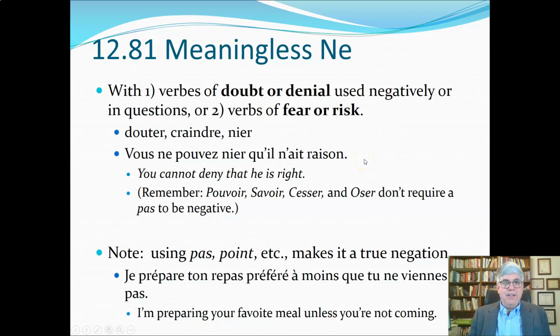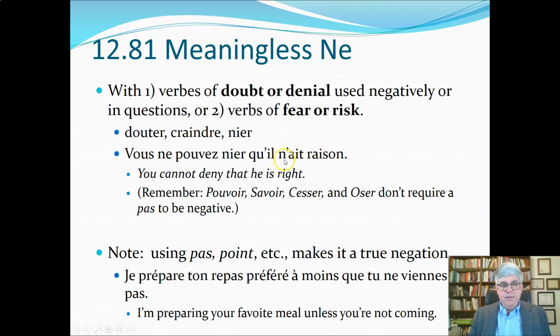Now, this sentence is a real killer because we've got vous ne pouvez, so that's from pouvoir, the present tense. Now, remember that pouvoir doesn't need ne pas to be negative. You can just put the ne in it to make it negative. So vous ne pouvez nier, so you cannot deny qu'il n'ait raison.